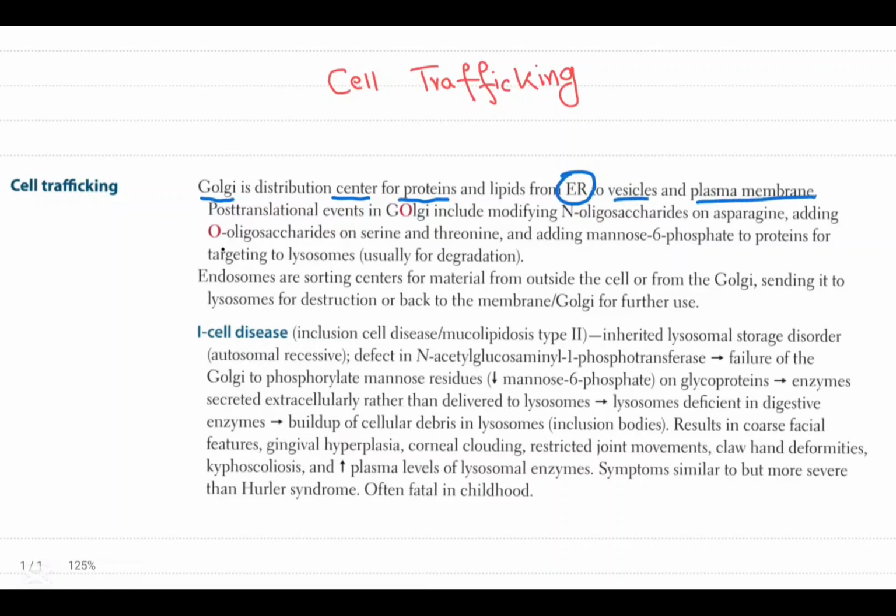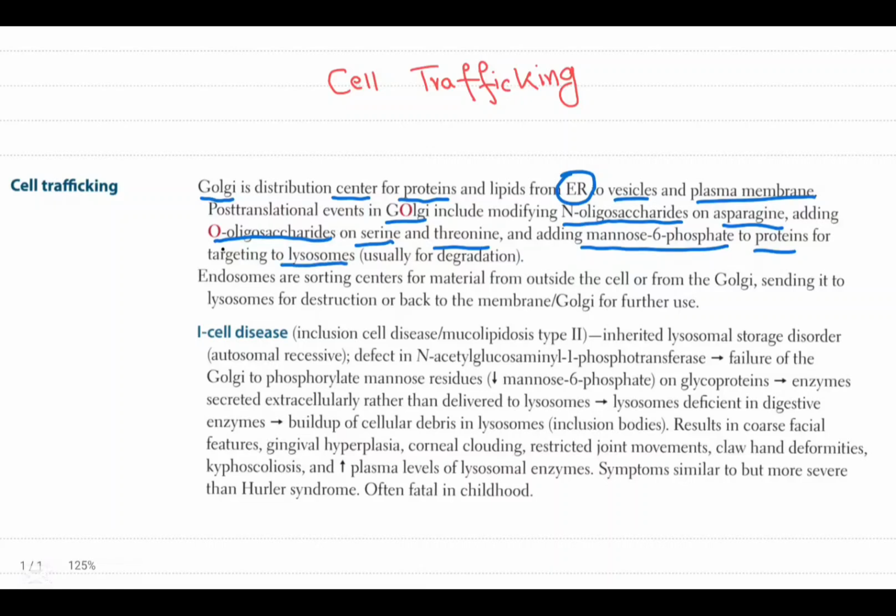Post-translational events in Golgi include modifying oligosaccharides on asparagine, adding oligosaccharides on serine and threonine, and adding mannose phosphate to proteins for targeting to lysosomes, usually for degradation.